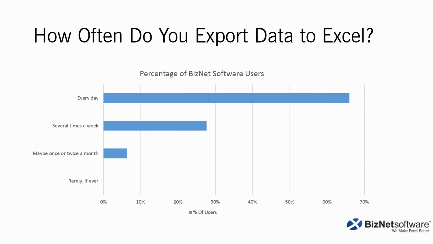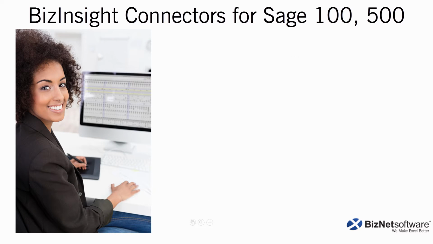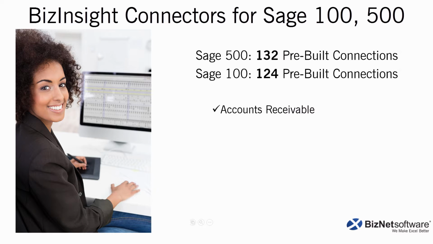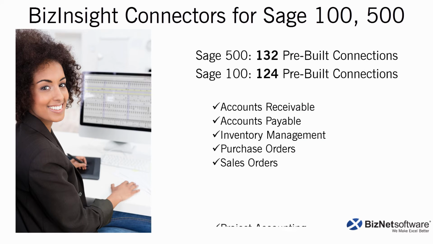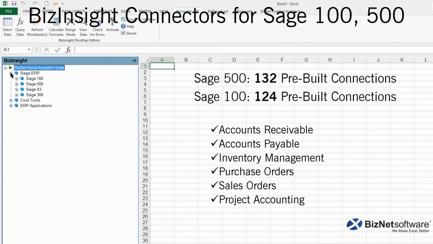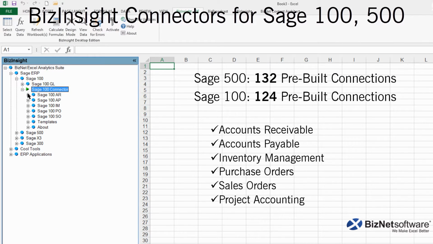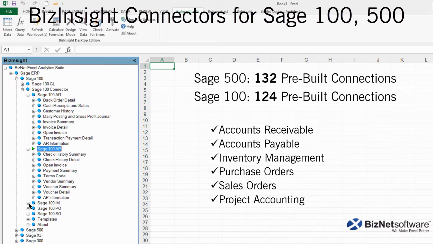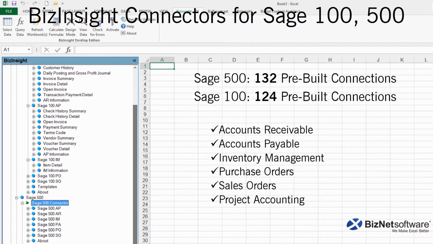That stops now. With the BizInsight Connectors for Sage, you'll have immediate access to the complete, up-to-the-minute details from accounts receivable, accounts payable, inventory management, purchase orders, sales orders, and with the Sage 500 connector, you get all of the above plus project accounting.